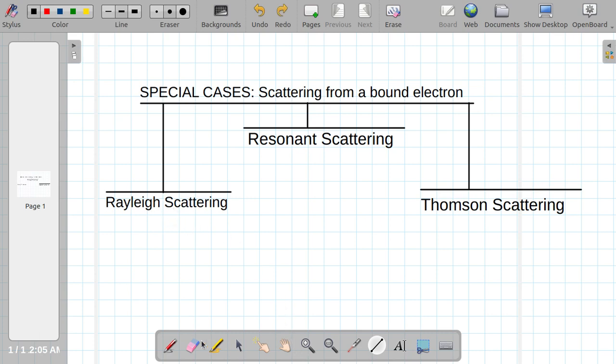The first case is where the frequency is very much less than omega naught, the second where the frequency is very much greater than omega naught, where omega naught is the oscillating frequency of the electron, and the third where omega is nearly equal to omega naught.